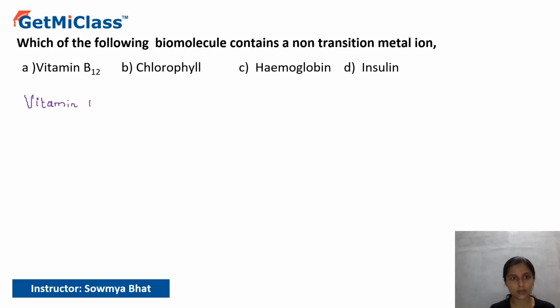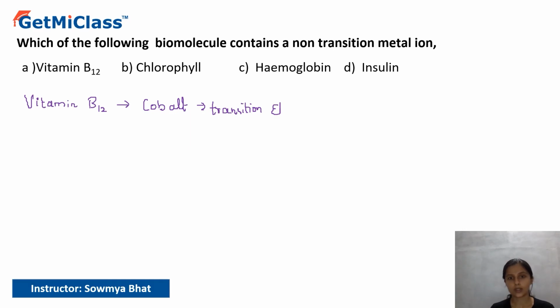First one is vitamin B12. It's a vitamin which is also given in the form of diet. Here it contains the metal ion cobalt. This cobalt is a transition element, so this can't be the answer.